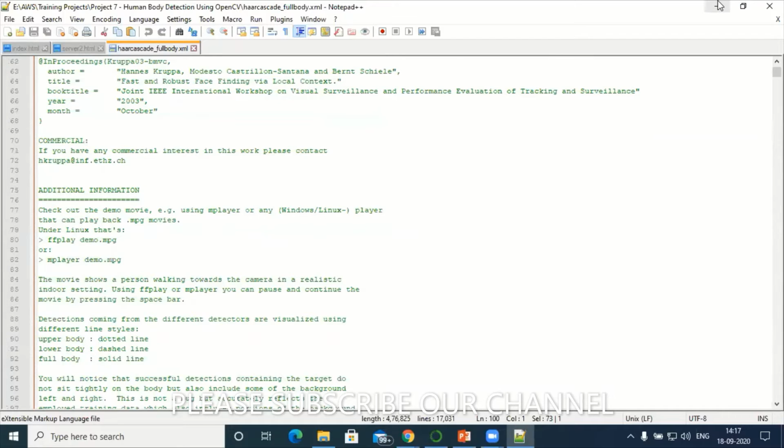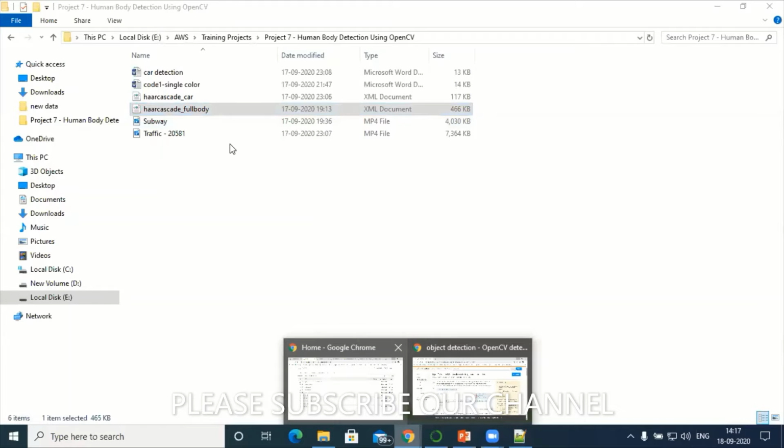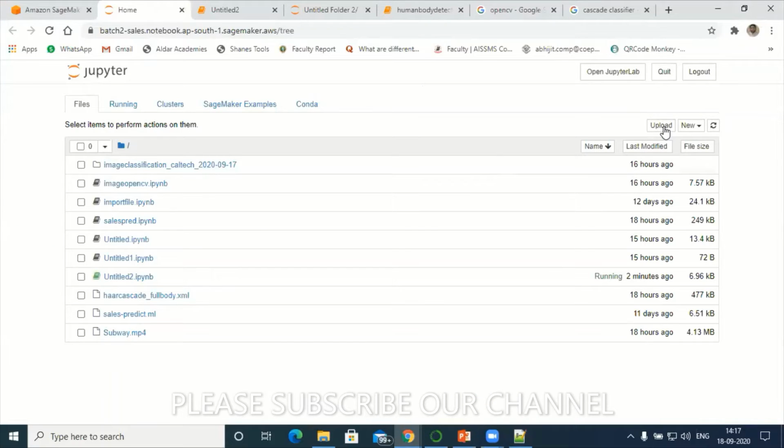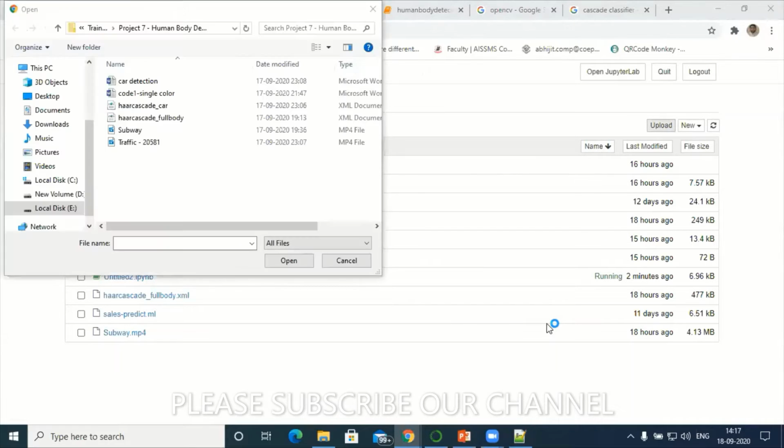I have already saved it in my local machine. After saving it locally, go to your SageMaker home page, where there is an option called upload. Go to that location and upload the model here.